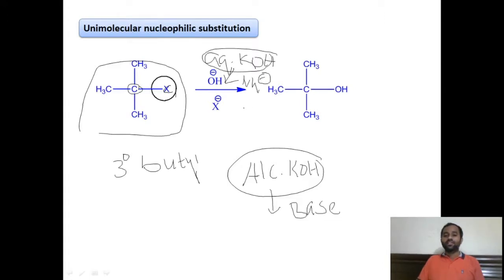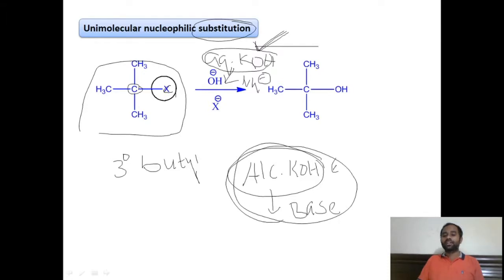Aqueous KOH will act as a nucleophile, alcoholic KOH will act as a base. For nucleophilic substitution reactions, we always have to take aqueous potassium hydroxide as the reagent. In presence of aqueous potassium hydroxide only, the substitution takes place, whereas in presence of alcoholic KOH, elimination takes place. How to write the product? Very simple. We have to replace the chloro group with the hydroxy group.